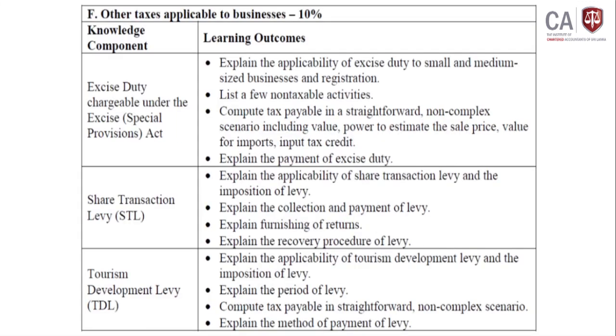Our discussion mainly focuses on the theoretical part and some examples given in your study guide. Firstly, we try to understand the syllabus content and the weightage allocated for this. It is taken under other taxes applicable to the business, with 10% weightage allocated. There are three knowledge components: excise duty, share trading levy, and tourist development levy.